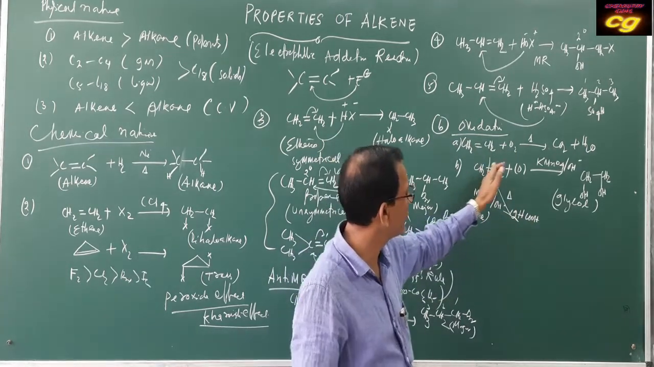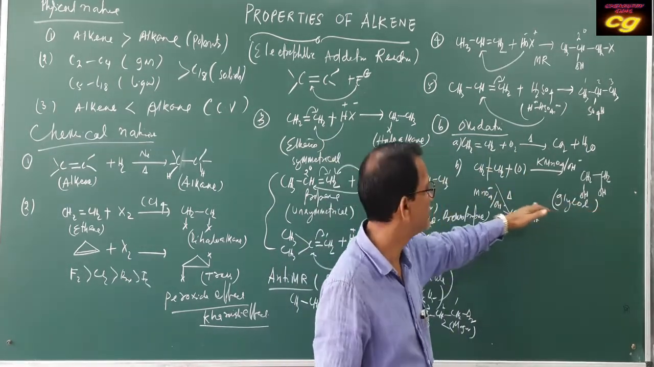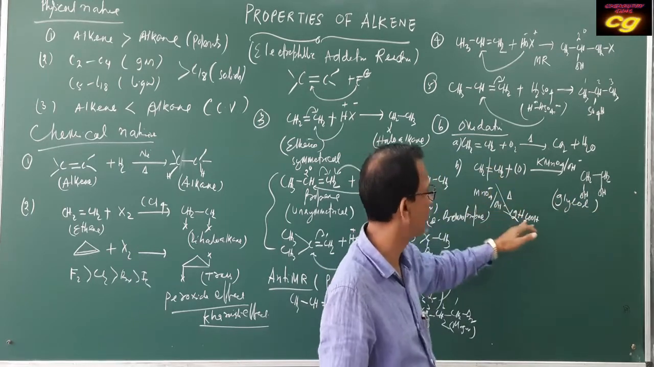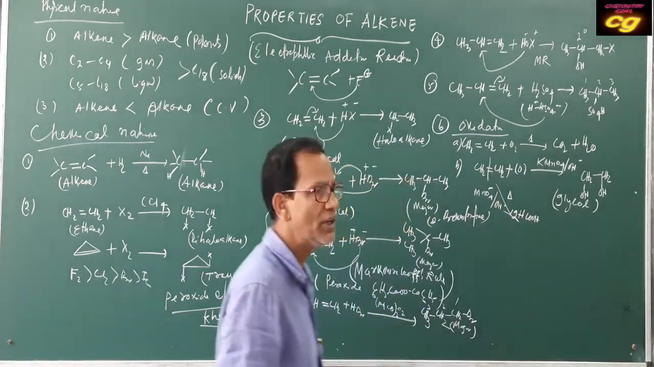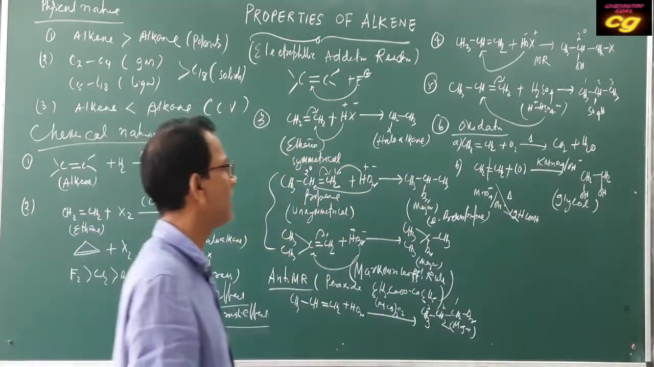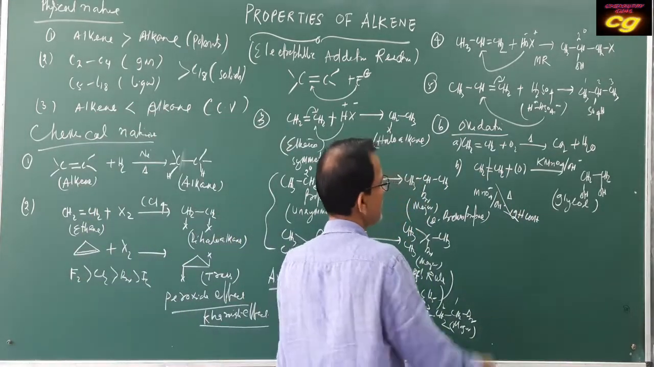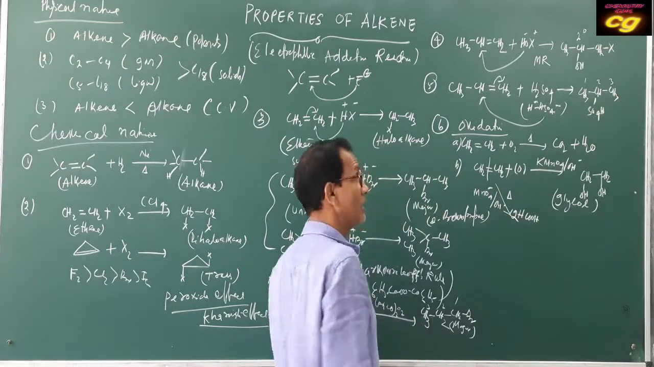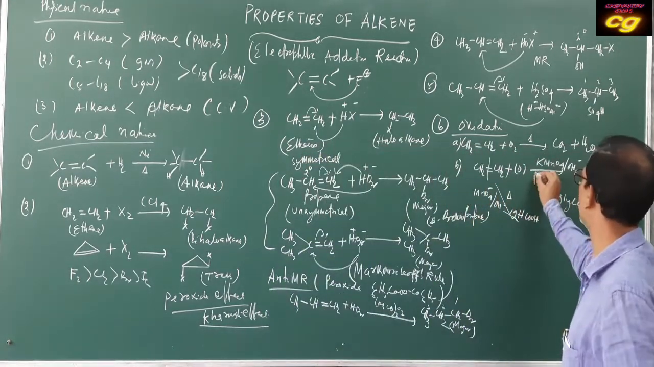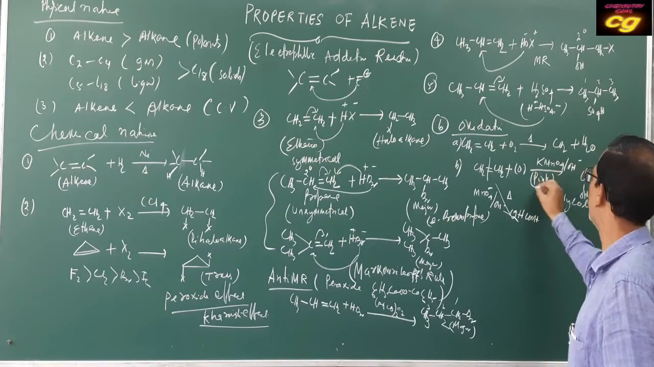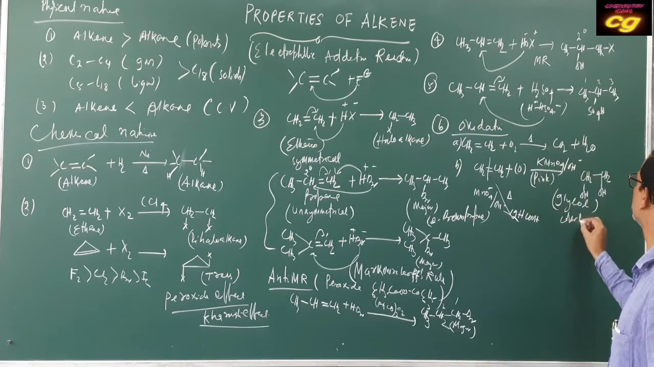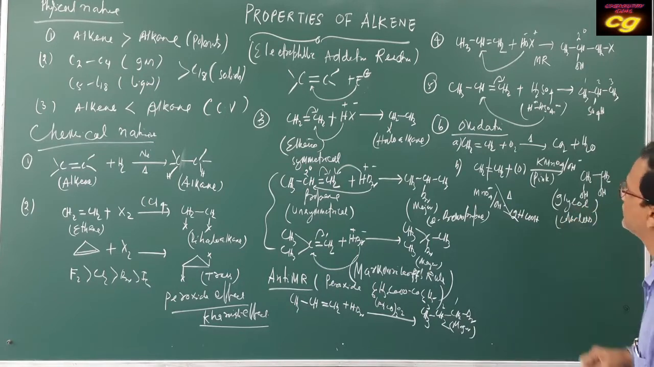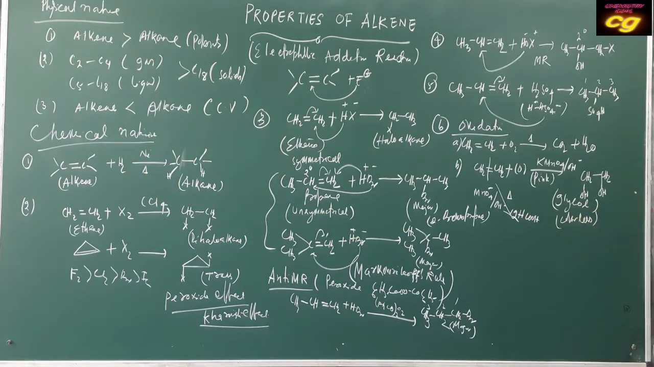So alkene can convert to glycol. This is called glycol. Alkene can convert to acids. It depends upon the reagent used, whether at low temperature or at high temperature. So this is very important regarding the oxidation. And here what happens? The pink color of KMnO4 becomes colorless. This is one identification, one test of alkene.